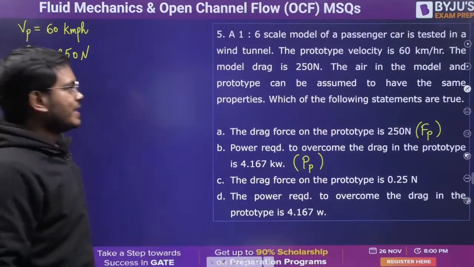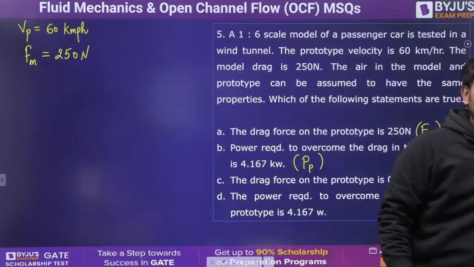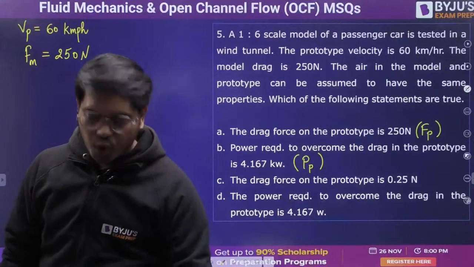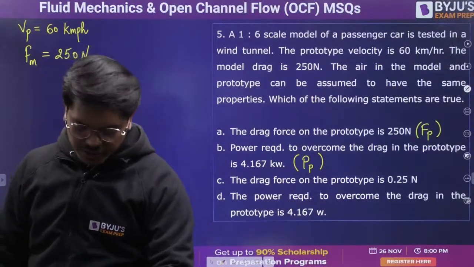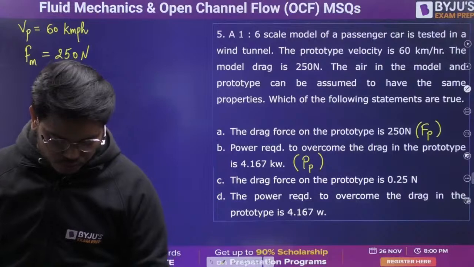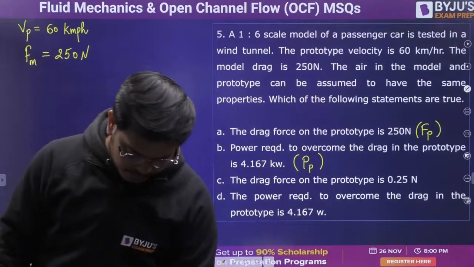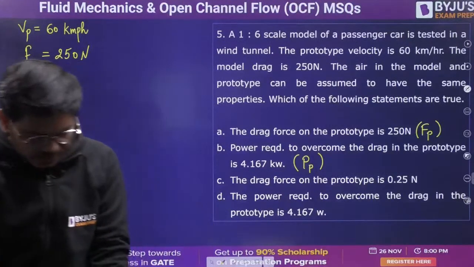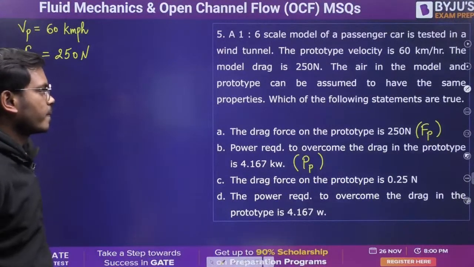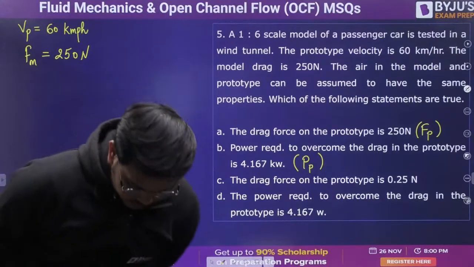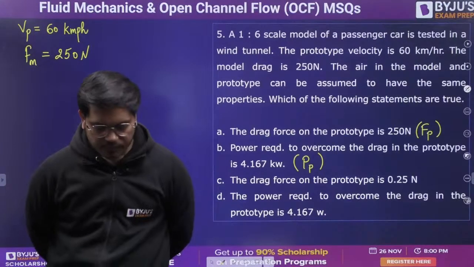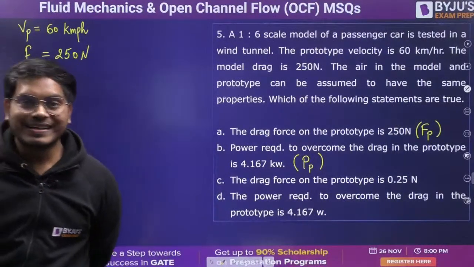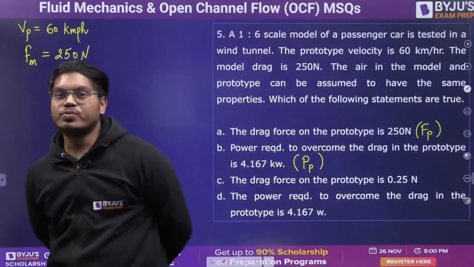All right then. Quickly guys, can you please tell me which dimensionless number I should use over here in this particular question? If you know that, then the question is super easy for you. You can do it very, very easily. Come on, answer here. LP by LM is given to you as 6, or you can say LM by LP is given to you as 1 by 6.